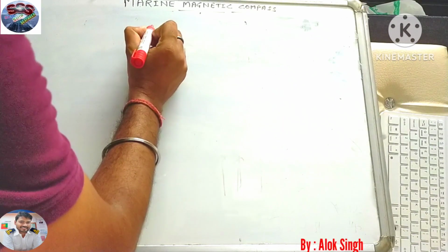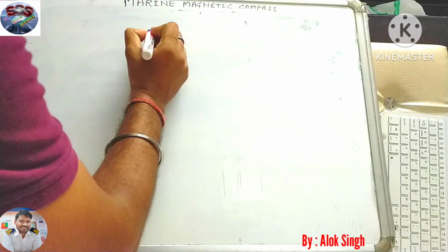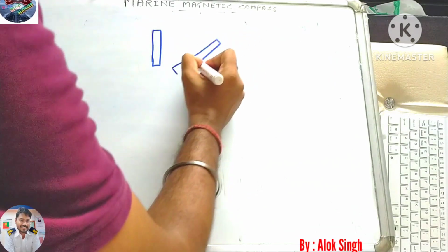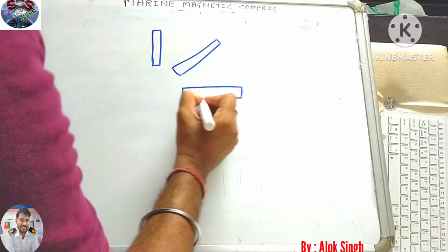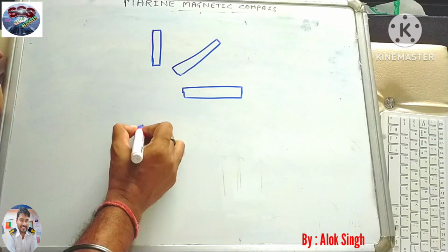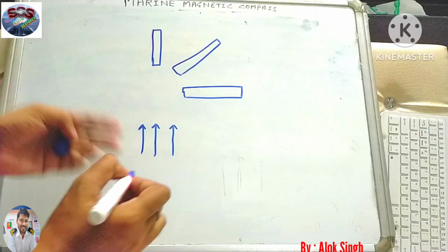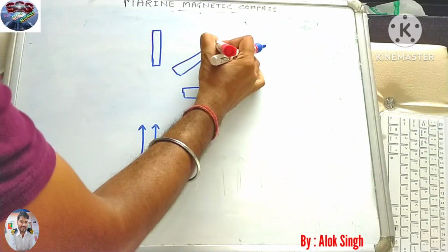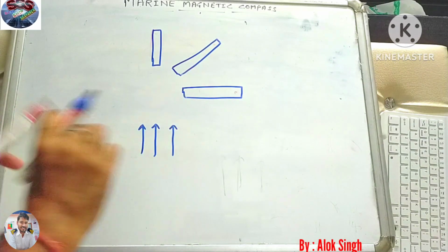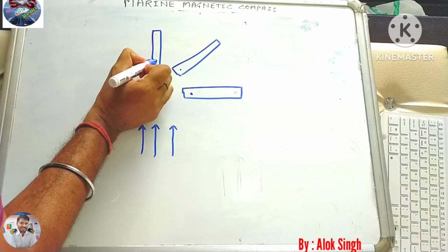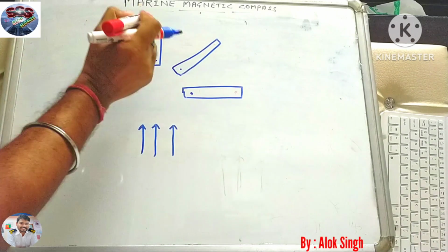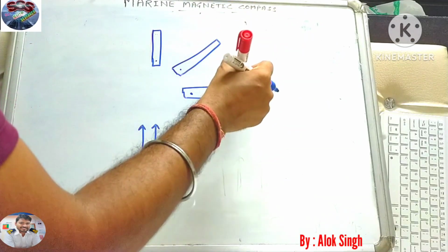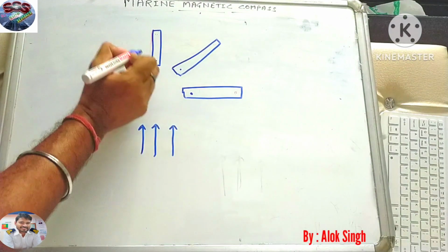Suppose this is the ferromagnetic material, and the magnetic field is in this direction, with red poles and blue poles as shown.